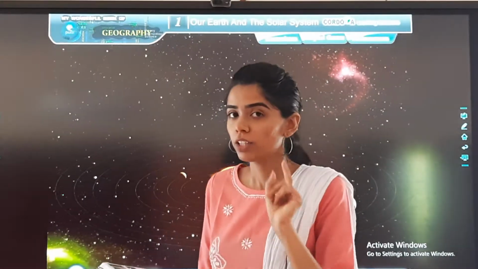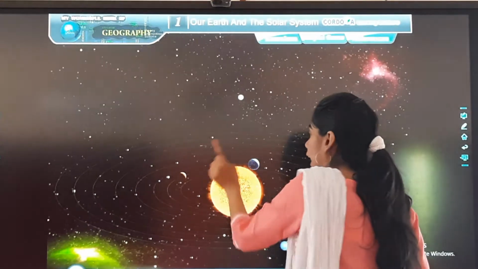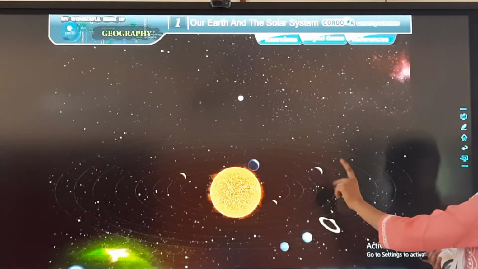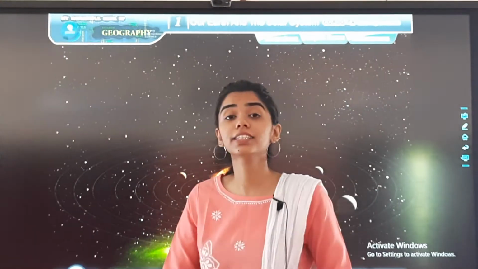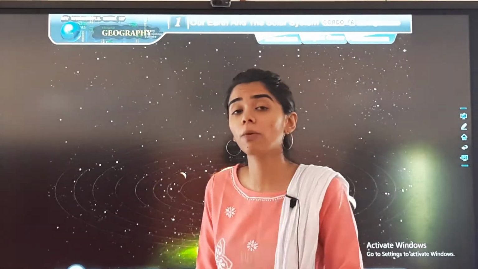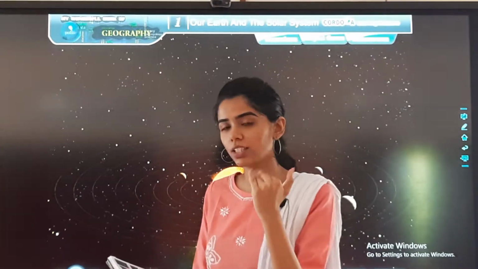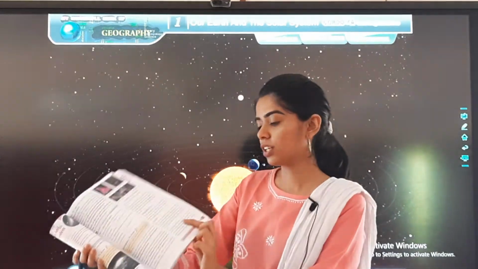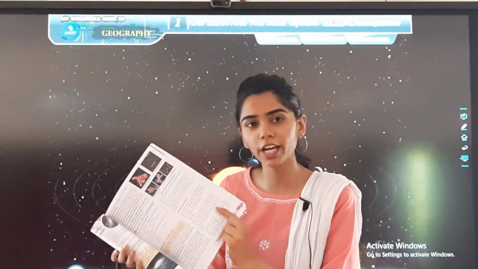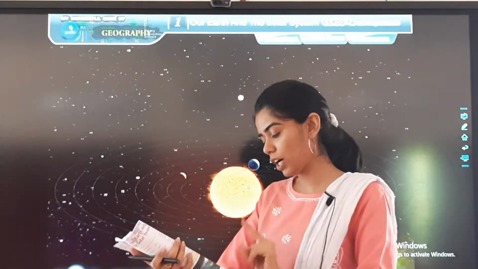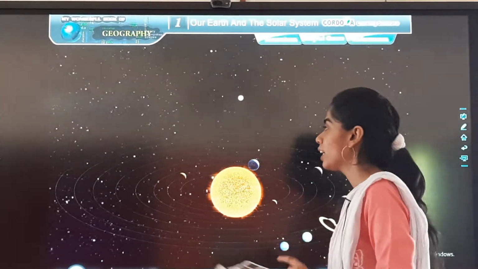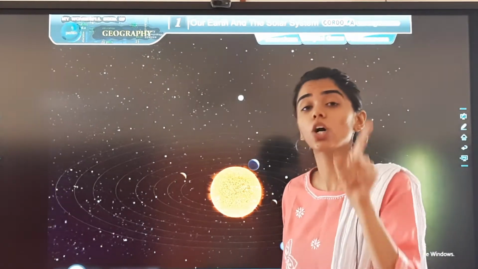All the planets, the satellites, asteroids and comets revolve around it. And it is about 150 million kilometers away from Earth. You can mark it in the textbook. It is at page number 105.